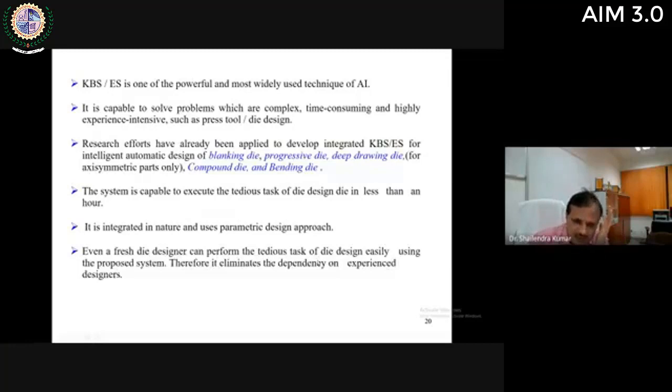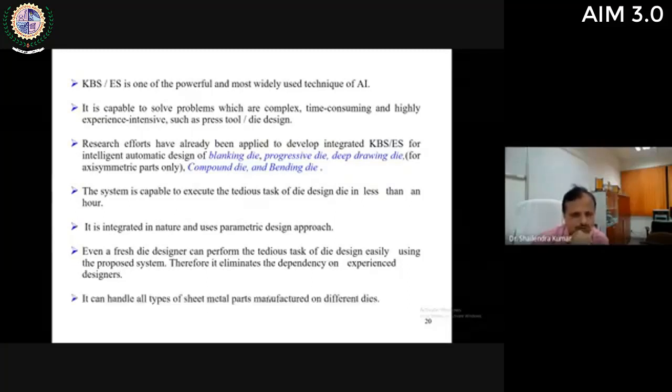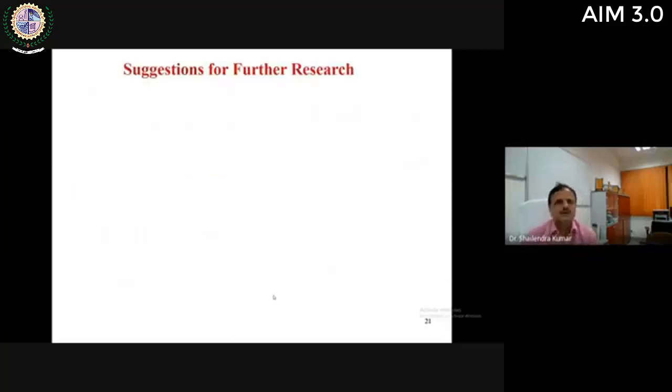Even a fresh die designer can perform the tedious task of die design easily using the proposed system. Therefore, it eliminates the dependency on experienced designers. A fresh die designer who knows only some CAD software or has some knowledge of the programming language, that is Lisp or AutoLisp, can also perform this complete task of die design. There is no requirement of an experienced die designer to operate the system. It can handle all types of sheet metal parts manufactured on different dies. Any type of part can be handled.